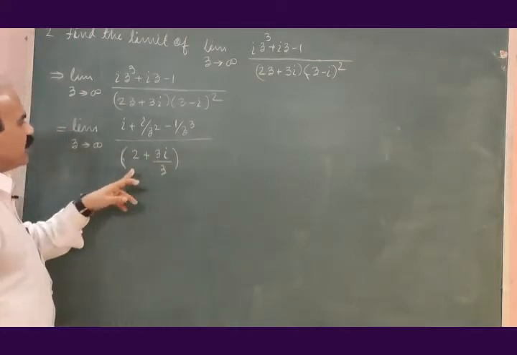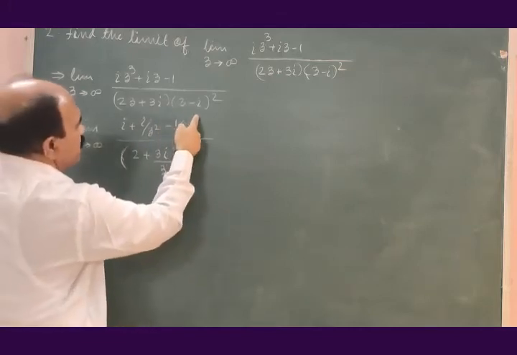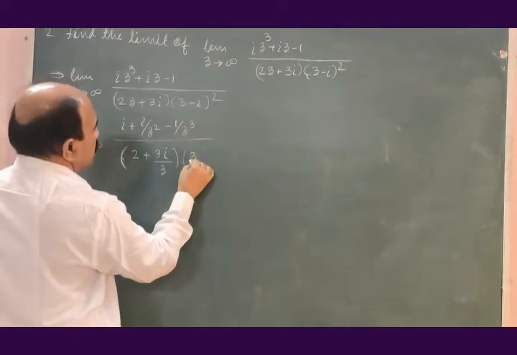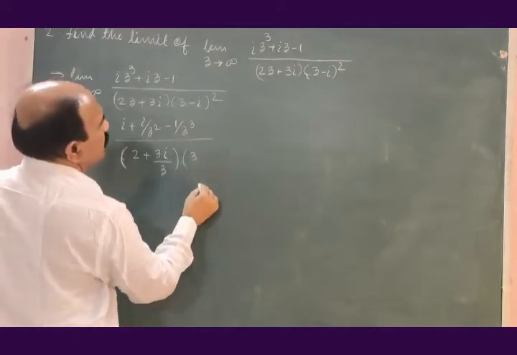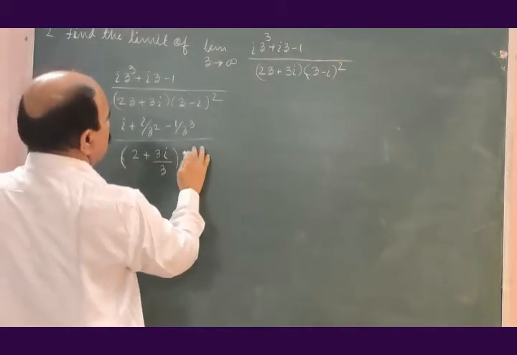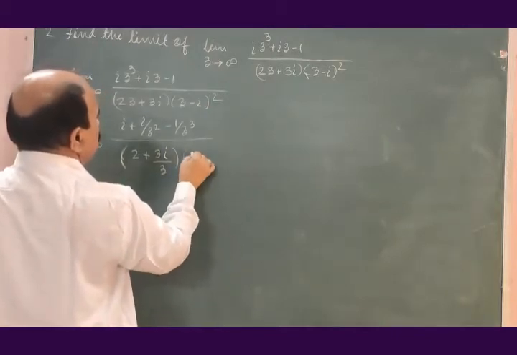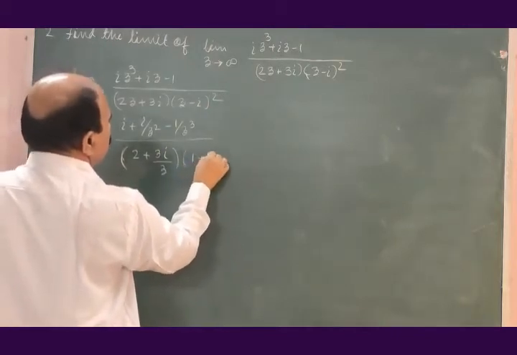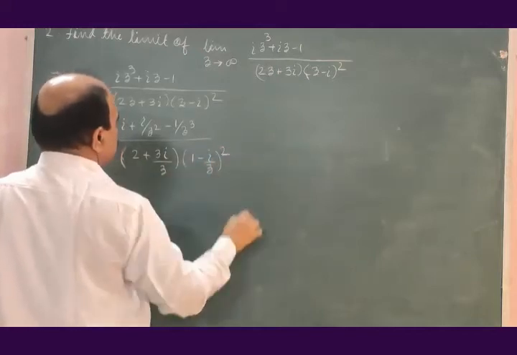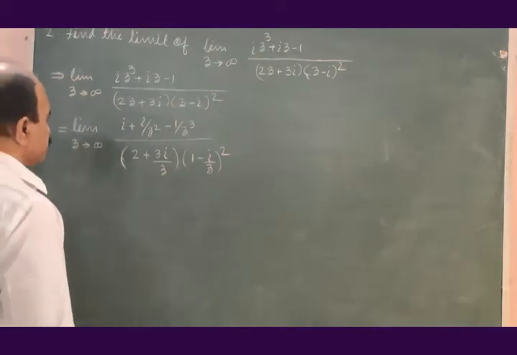Out of cube, one z is used here. Let us use z square here. This is z minus i, so it will be 1 minus i divided by z, bracket square.